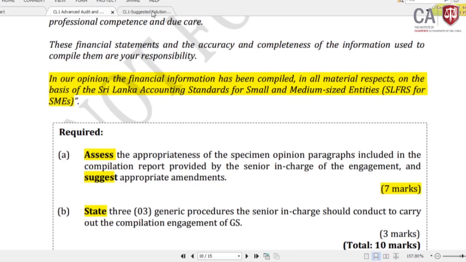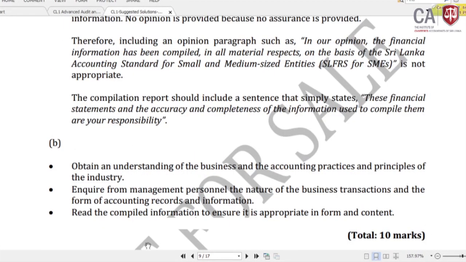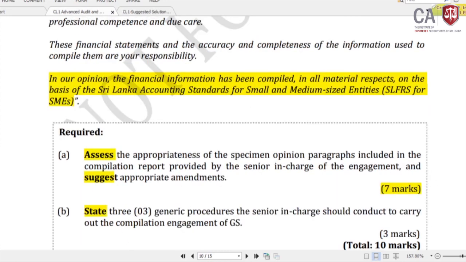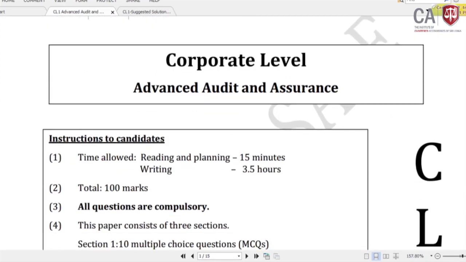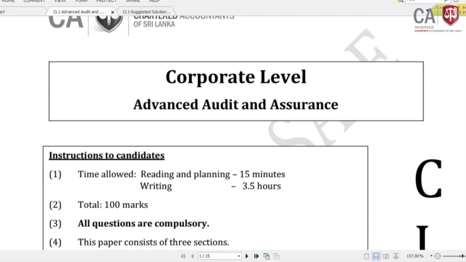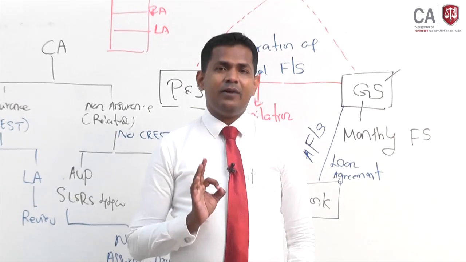If you look at the suggested solution for that: obtain an understanding of the business and the accounting practices and principles of the industry; inquiry from management, personnel and about the nature of the business transactions and from the accounting records and information; read the compiled information to ensure it is appropriate in form and content, right. So with that we conclude the paper discussion of the July 2021 examination paper in your CL1 Advanced Audit and Assurance.